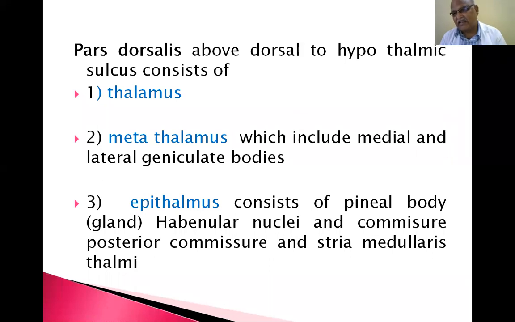Now, the diencephalon is divided by the hypothalamic sulcus into a dorsal part, pars dorsalis, and a ventral part, pars ventralis. The dorsal part consists of thalamus, metathalamus, and epithalamus, and the major part of the diencephalon above the hypothalamic sulcus is occupied by the thalamus, then metathalamus and epithalamus, whereas inferior to it, pars ventralis is made up of hypothalamus. This is the division.